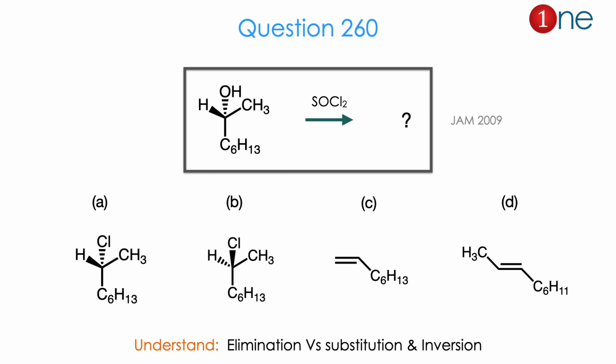So four different possibilities. From the reactant, reagent and the four different answers, you might realize the question is really about elimination versus substitution. Whether the inversion or the configuration difference happens or not is the real question. The answer is A. Let us see how.